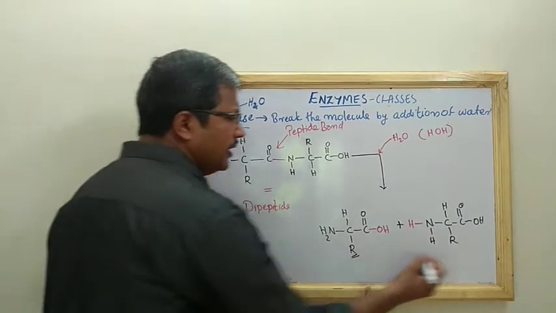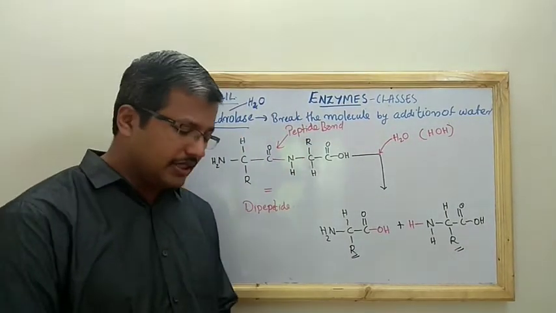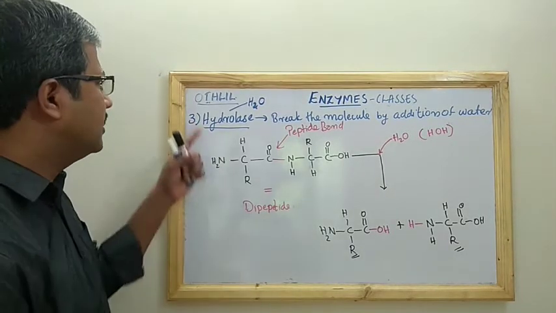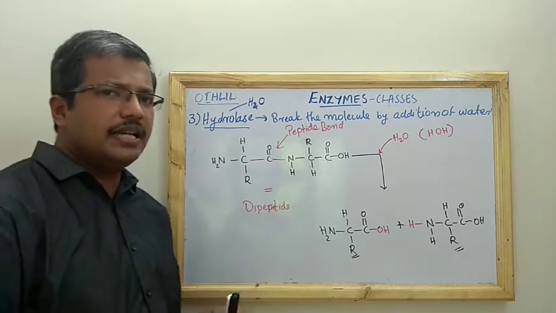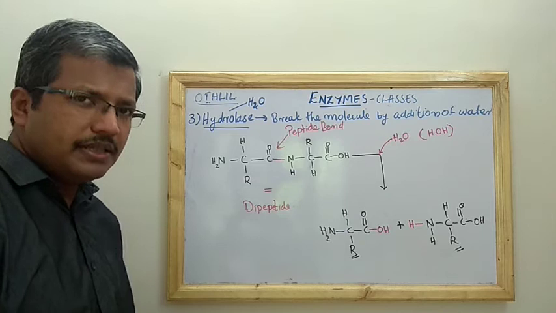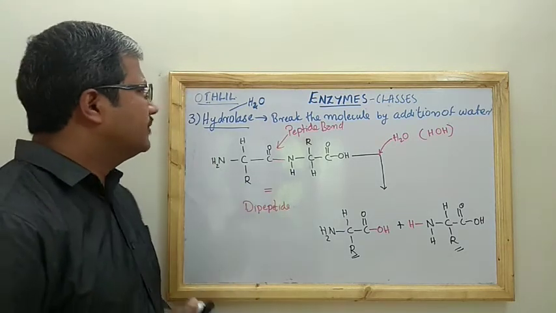This R will be varying among different amino acids. If it is glycine, it will be H, just like that. So this is the reaction that is catalyzed by the hydrolysis. Which enzyme is it? It is actually peptidase, or you can just say pepsin, trypsin, chymotrypsin, etc. are the examples for this hydrolase.